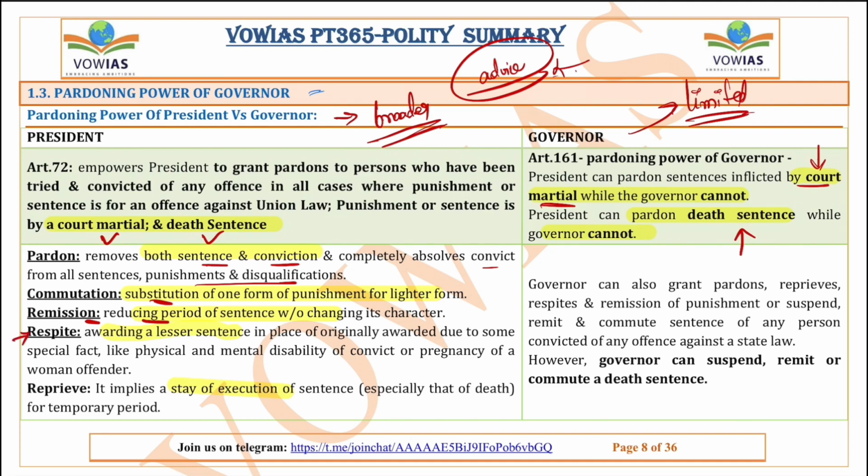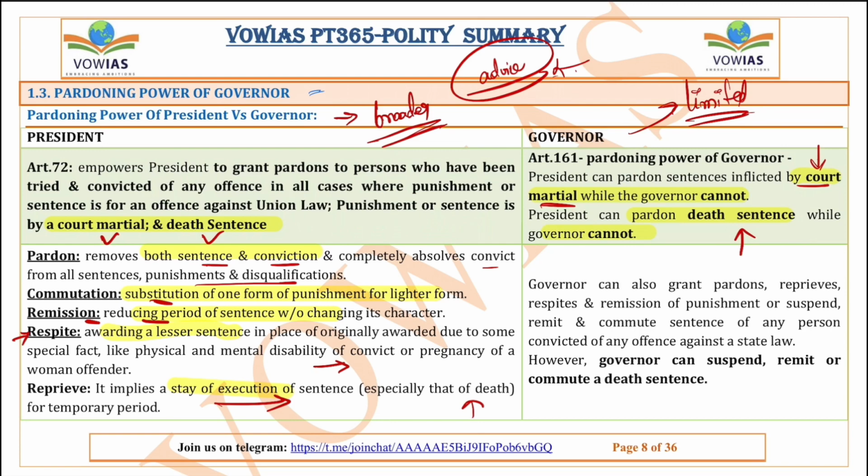Next is respite. Respite means a change due to a special fact. For example, a pregnant woman is convicted. Because of that special fact, the type of sentence or punishment for that pregnant woman can be changed. That is respite. Next, reprieve. Reprieve simply means stay of execution of sentence. Especially in the case of a death sentence, for a temporary period. This is called reprieve.